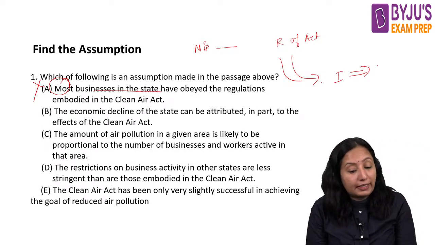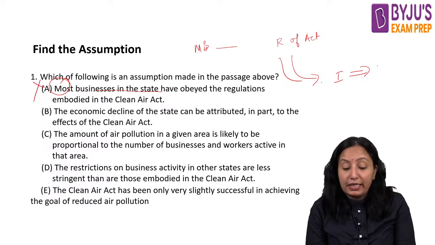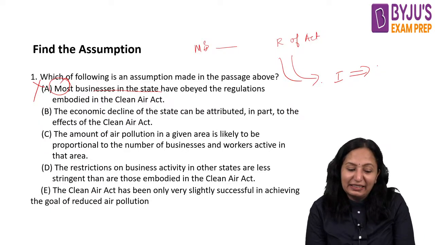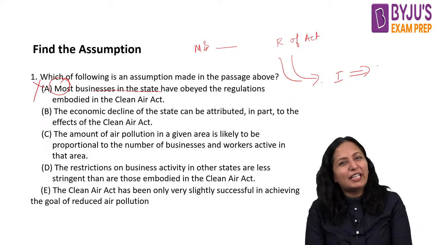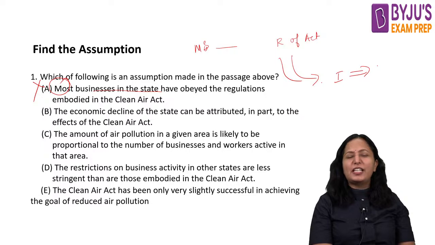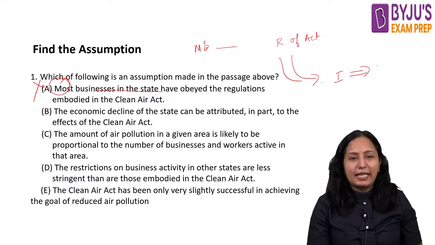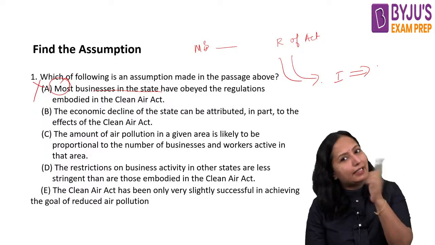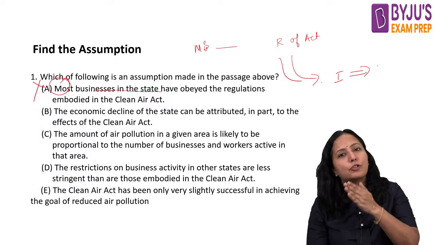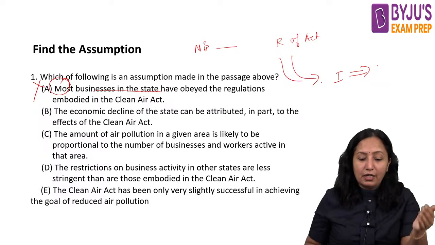Now, the economic decline of the state can be attributed in part to the effects of the Clean Air Act. Yeah, what are they talking about here? What is the conclusion? We should always target the conclusion. When you are taking up the assumption, you need to take up what that conclusion is making you feel here.